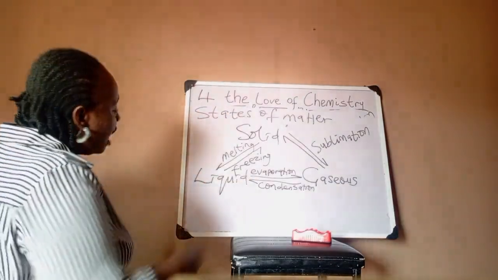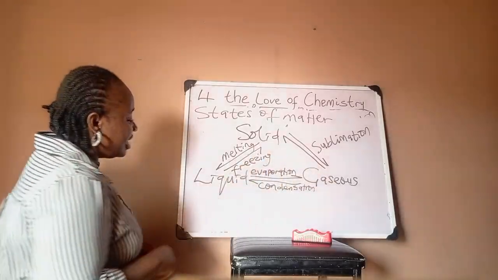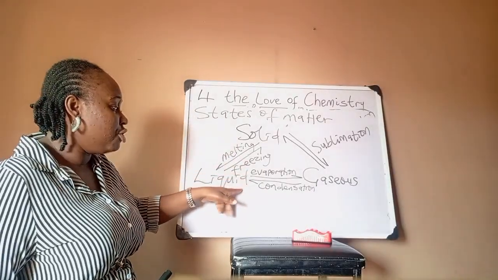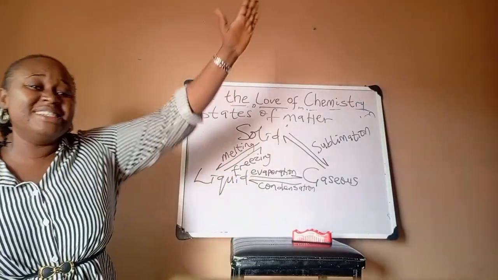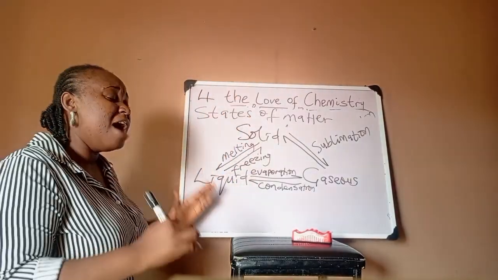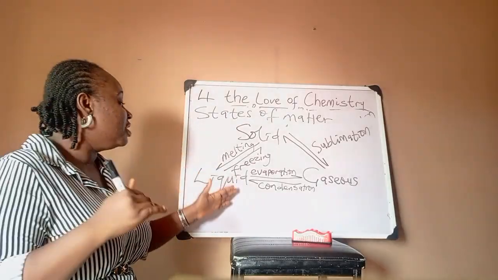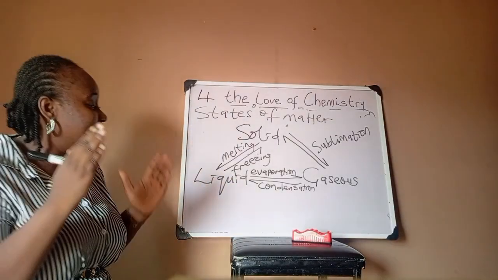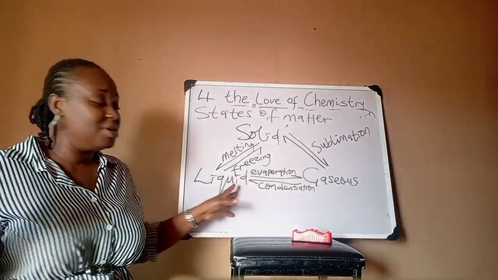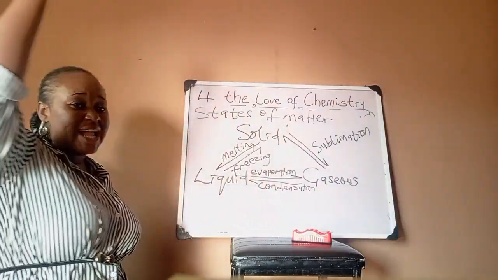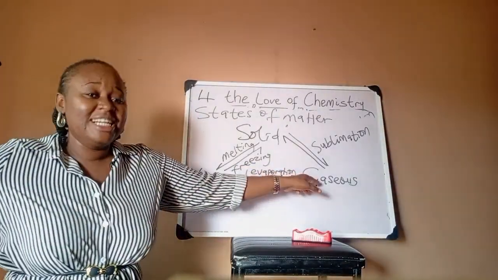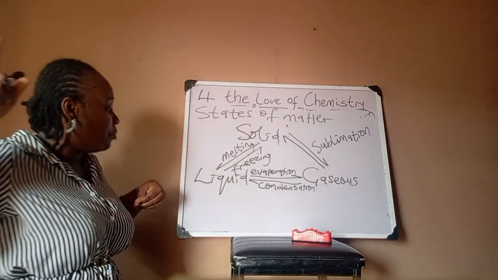A liquid. Now, a liquid moving to the gaseous state, a liquid evaporates. And evaporation involves increase in temperature. When the temperature of the liquid increases, the average kinetic energy of the liquid also increases, and that leads to a collapse in the structure of the liquid, making the particles have more kinetic energy, and they begin to escape into the atmosphere as gases. The same thing happens,